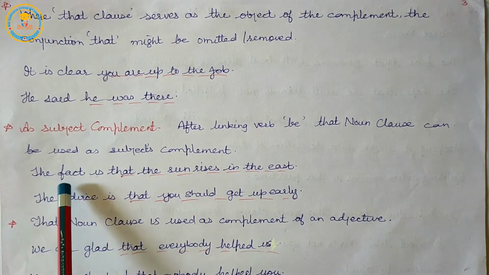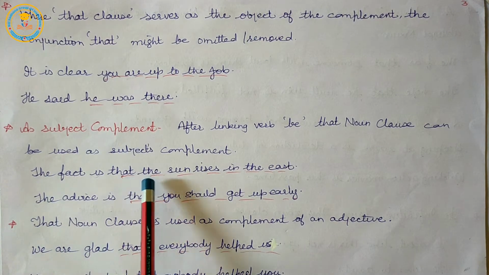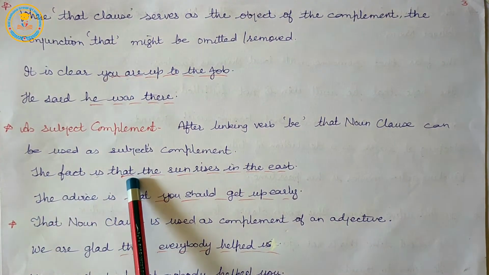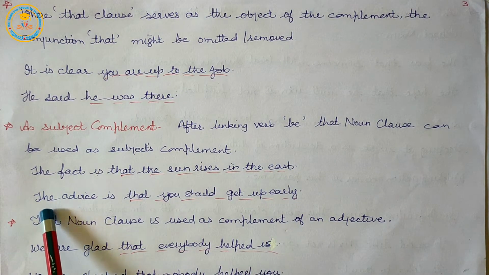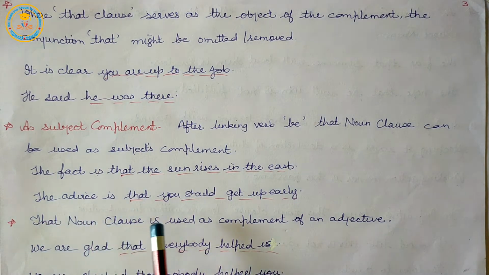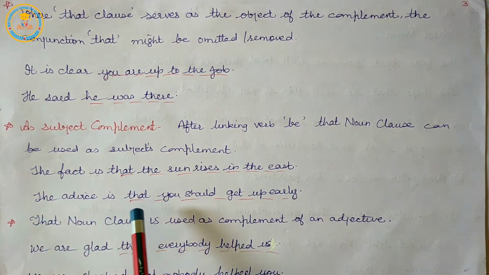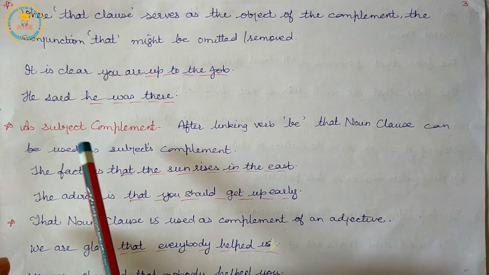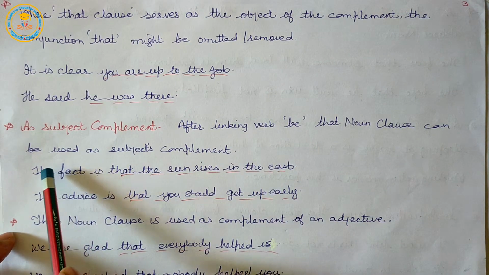Example: the fact is that the sun rises in the east. The advice is that you should get up early. So, it acts as a subject complement after a linking verb.